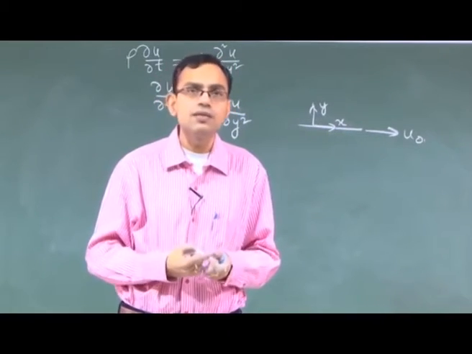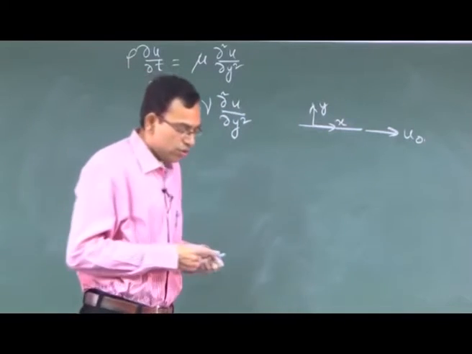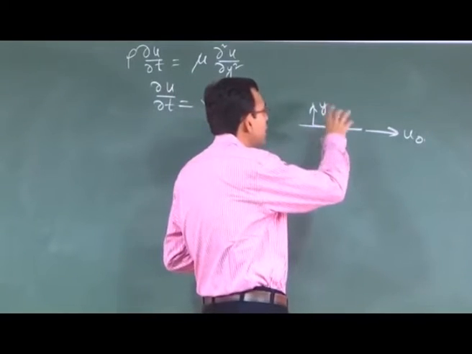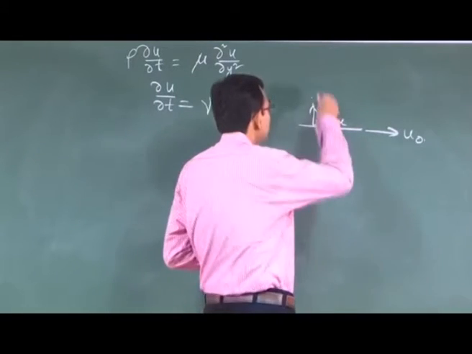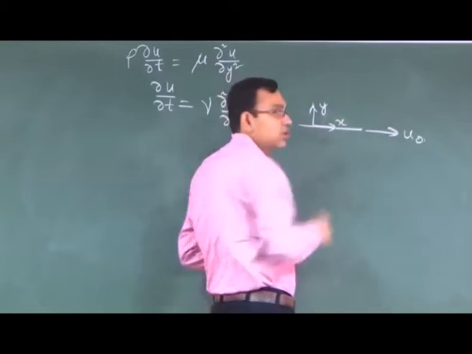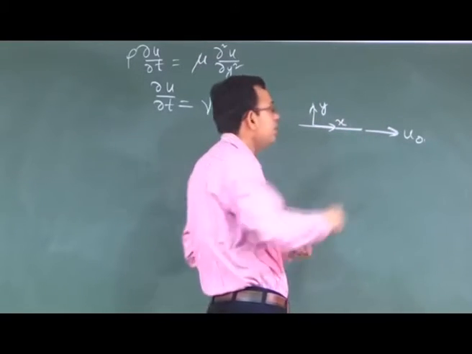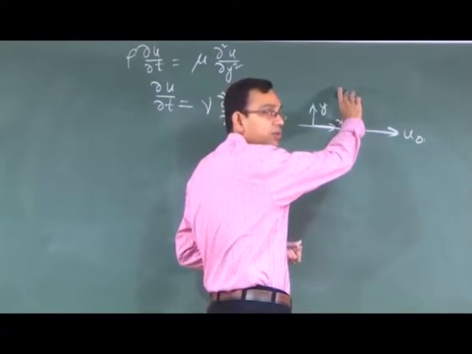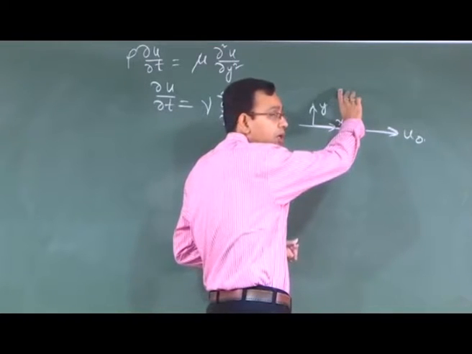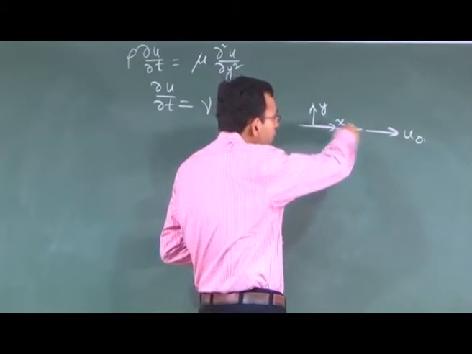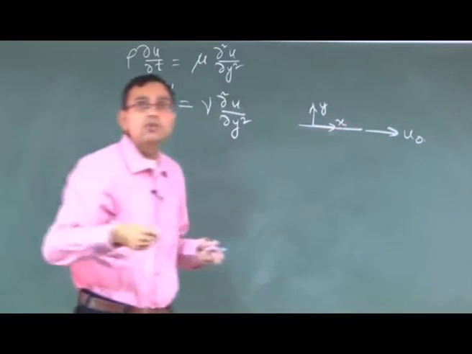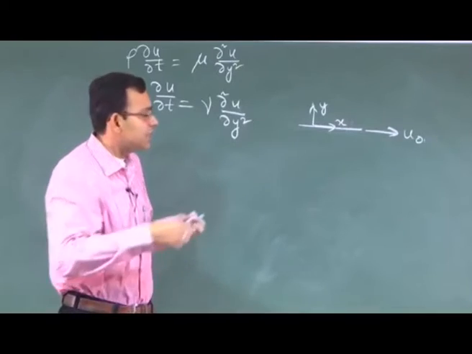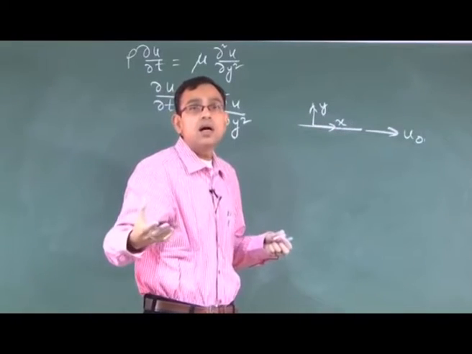So, what do we mean by this? Imposed length scale means, how can you get an imposed length scale? If you had a solid boundary at the top, there would be an imposed length scale, which is the height between the two plates. If there is a frequency at which the plate is oscillated, we will see that problem as a Stokes second problem, then there is an imposed time scale.